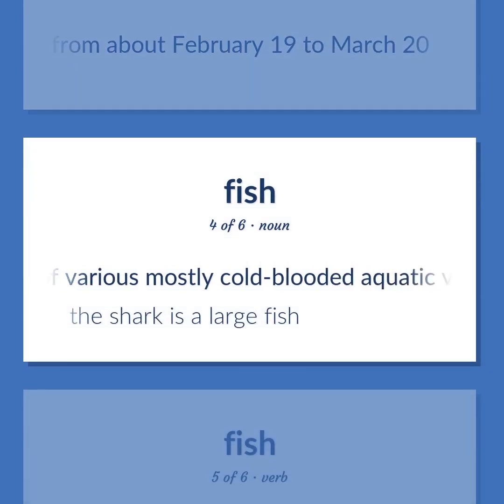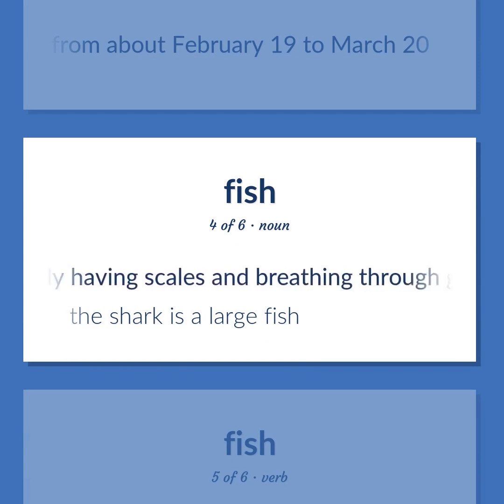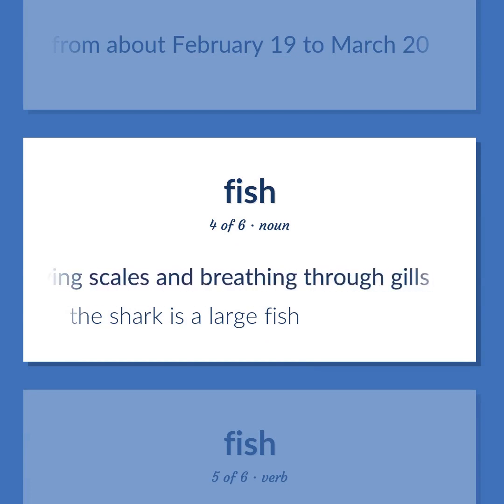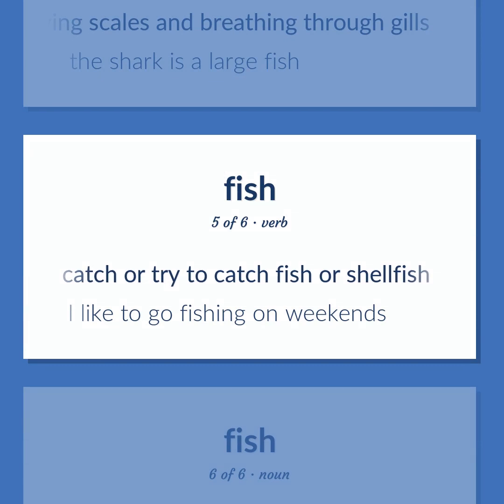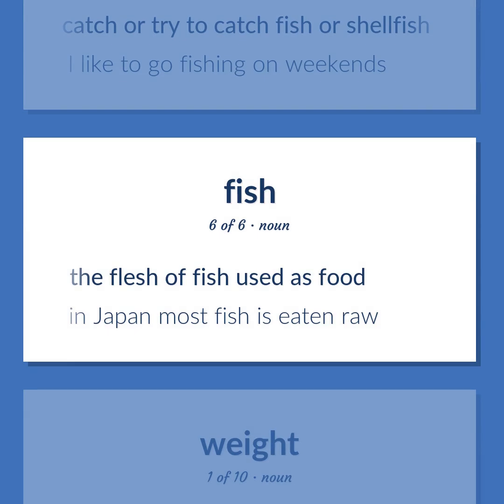Any of various mostly cold-blooded aquatic vertebrates, usually having scales and breathing through gills. The shark is a large fish. Catch or try to catch fish or shellfish. I like to go fishing on weekends. The flesh of fish used as food. In Japan, most fish is eaten raw.